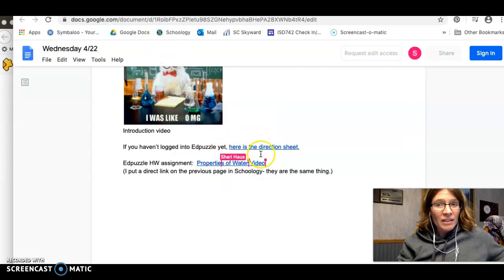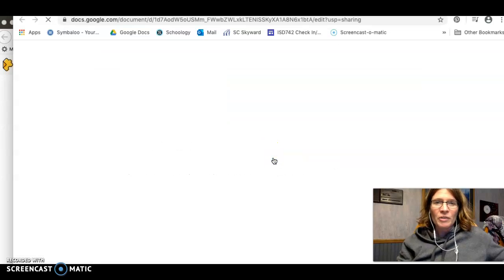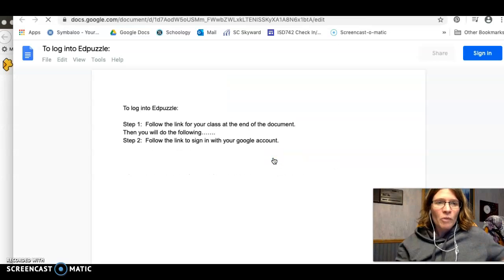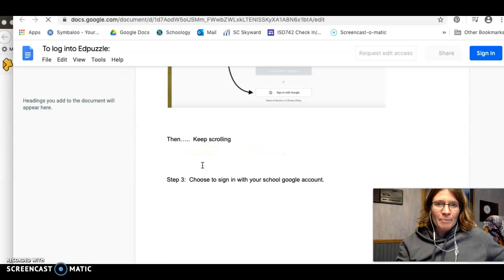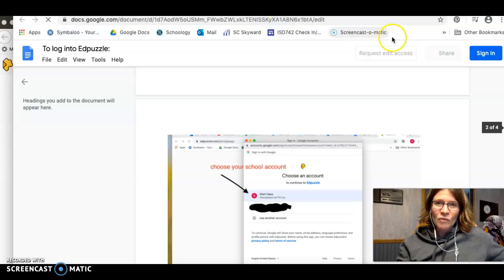So if you haven't logged into Edpuzzle, I put the direction sheet here that we used for the first Edpuzzle that most of you logged in with. So if you aren't familiar or don't remember how, I put everything right here.